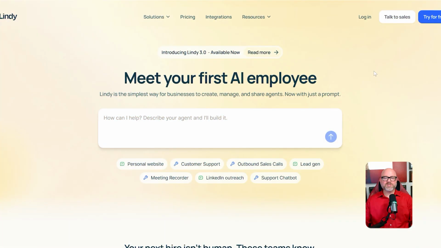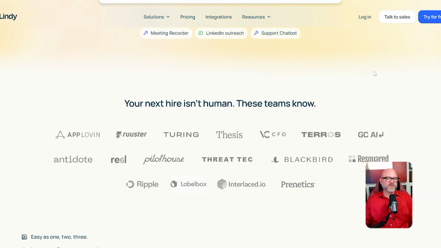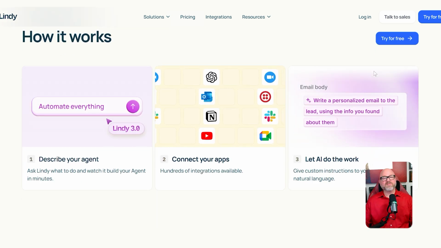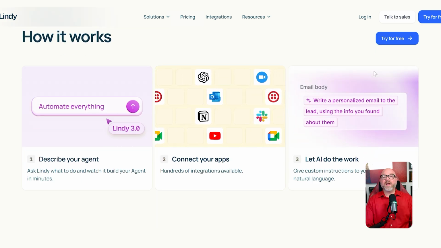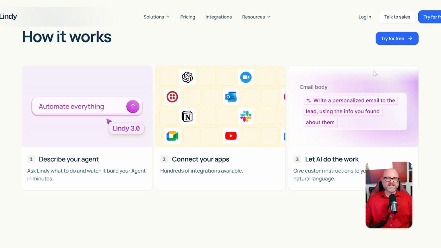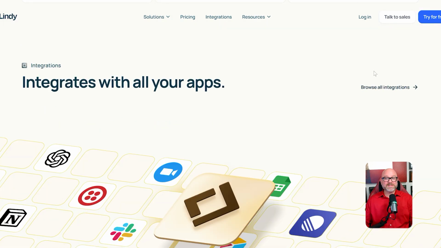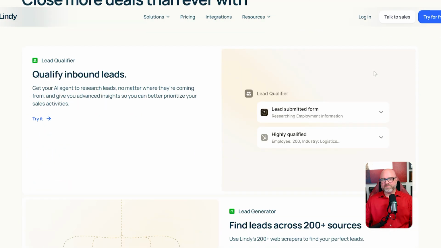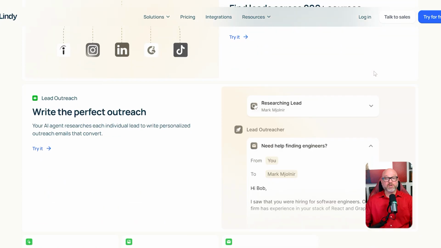Let's start with the core approach of each tool because this really is the biggest difference. Lindy's approach is based on natural language. You talk to it like you would to a human assistant. You tell it in plain English to do things like read all of my new emails and flag the important ones, or find a time for a meeting with my team next week. You create these AI assistants, which Lindy calls Lindys, and they handle all of these specific tasks. It feels like you're hiring and talking to a team of helpers.